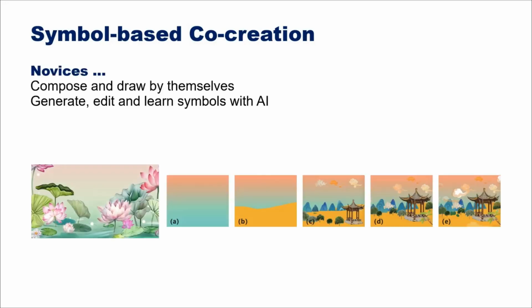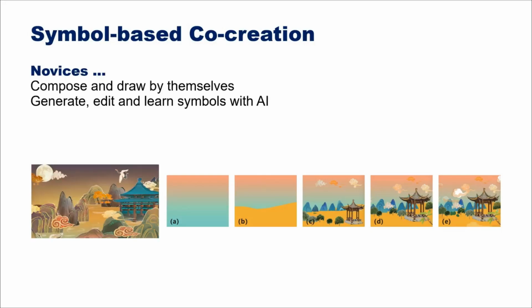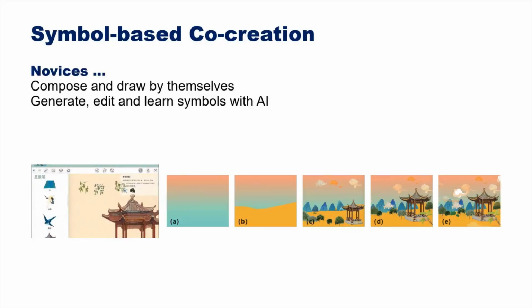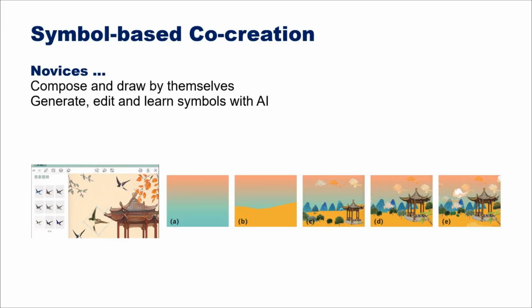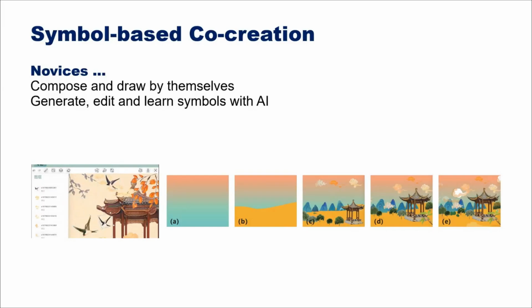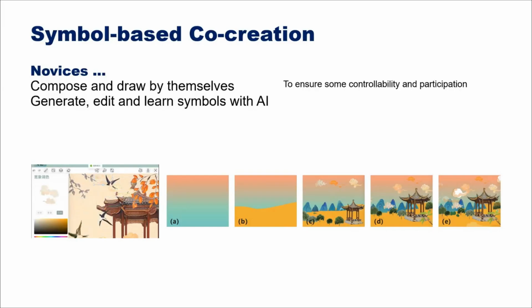In our symbol-based co-creation process, novices are free to compose and draw by themselves, and they can also generate, edit, and learn symbols with AI, as shown in the video below. More specifically, in steps A and B, users compose the painting by themselves, and in steps C and D, they draw symbols with AI. Finally, in step E, they do some supplemental drawing. The co-creation process reflects our design intention. We want novices to obtain controllability and participation in the painting. What's more, automation is also needed for their painting weaknesses.